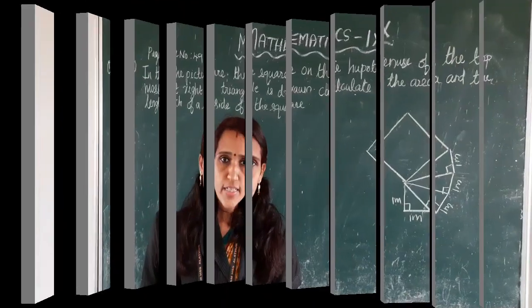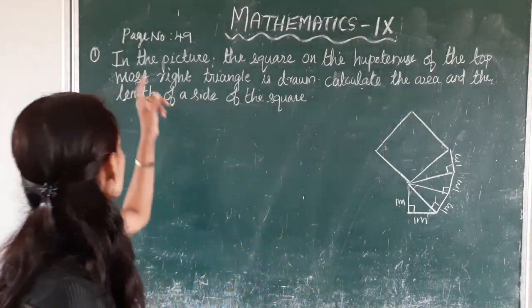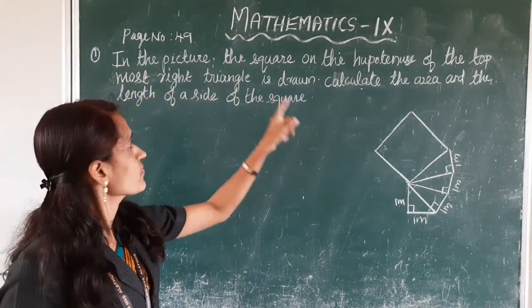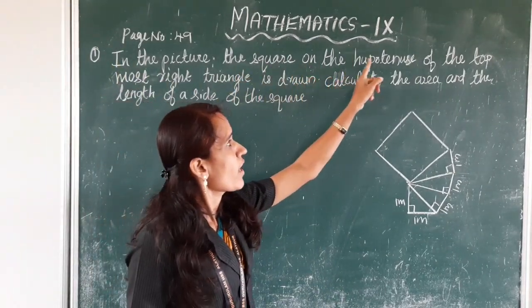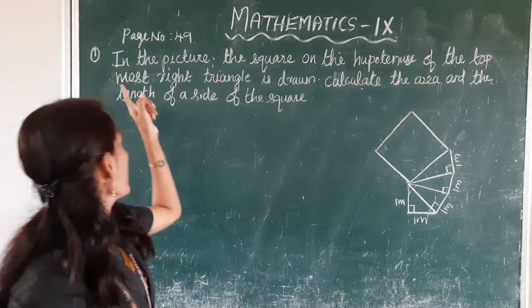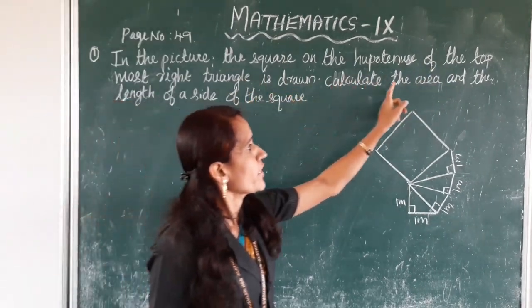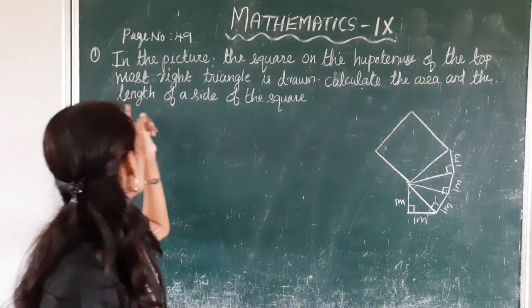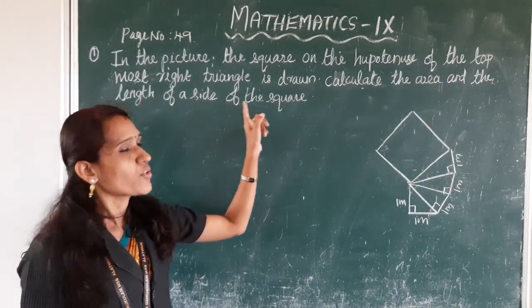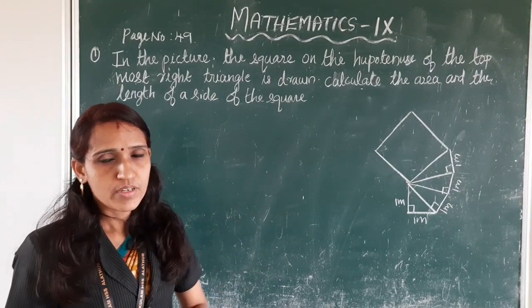Okay. Let us do a problem. In the picture, the square on the hypotenuse of the topmost right triangle is drawn. Calculate the area and the length of a side of the square.